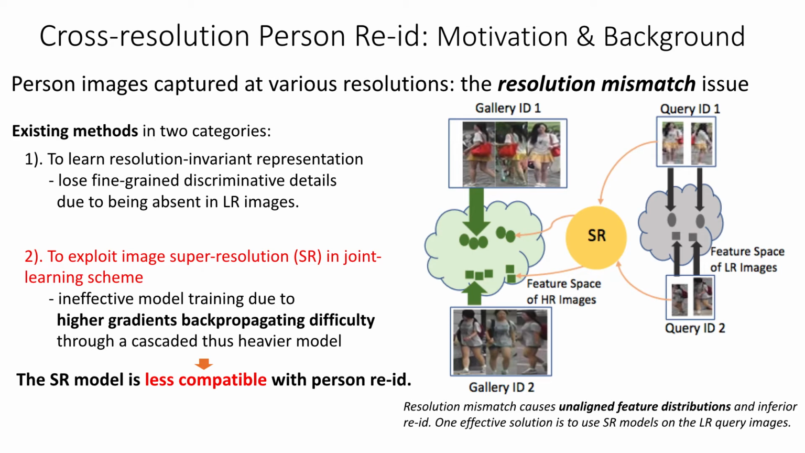As person images are often captured at various resolutions, the resolution mismatch issue leads to worse person Re-ID performance due to the unaligned feature distributions of high and low resolution image pairs. Current models can be divided into two groups, and we focus on the second one that exploits the SR and Re-ID joint learning scheme. However, this scheme, with a cascaded heavy model, is limited by ineffective model training due to higher gradient backpropagating difficulty. This leads to the SR model being less compatible with person Re-ID.